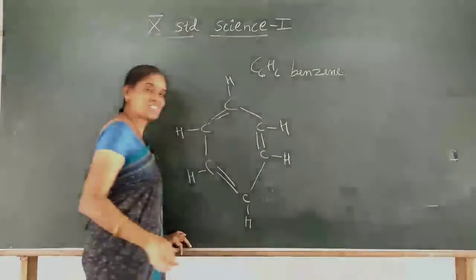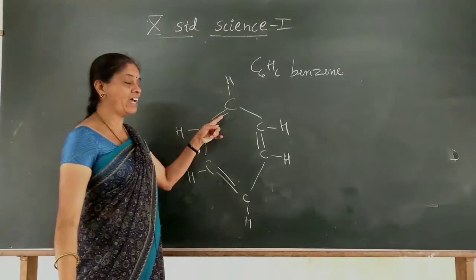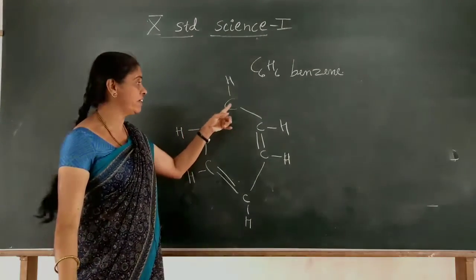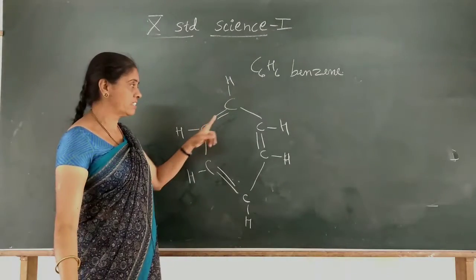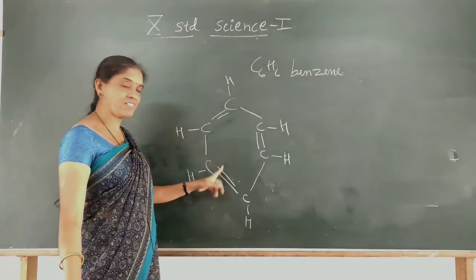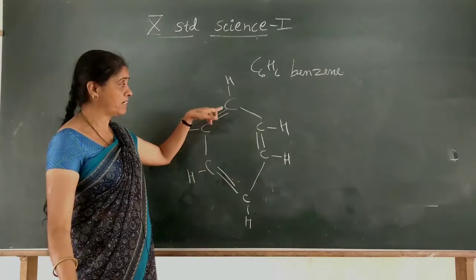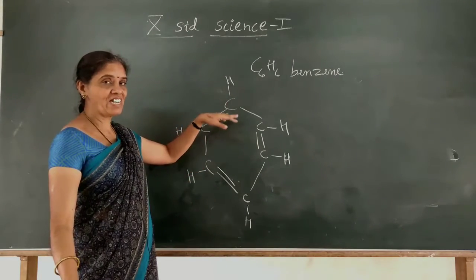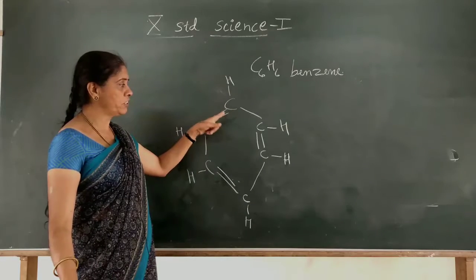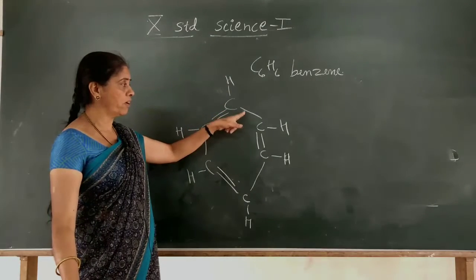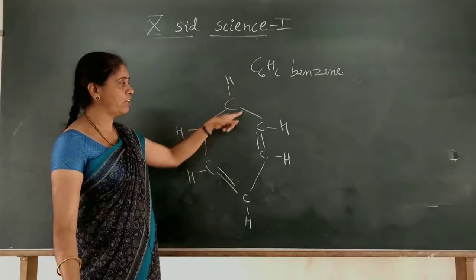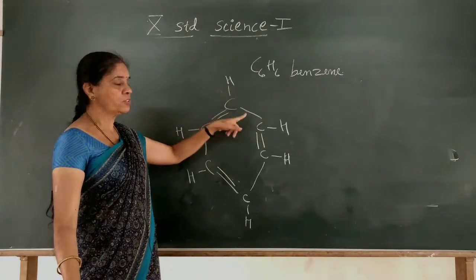The name is benzene, C6H6. If you observe this carbon cycle, you can see the double bond present between carbon and carbon. Alternately, a double bond and a single bond are present. And if you see any carbon atom, it has tetravalency, right? So 1, 2 bonds over, third bond, 4 bonds. So it has totally 4 bonds: 1 double bond and 2 single bonds.